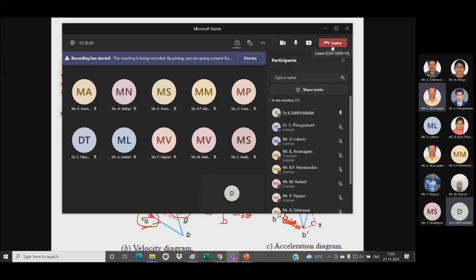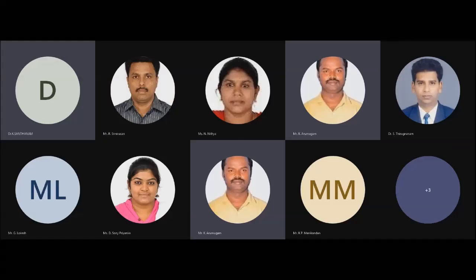For the velocity polygon, we have to draw the perpendicular lines. For the acceleration polygon, we have to consider two accelerations: one is radial acceleration and the other is tangential acceleration. For radial acceleration, we have to draw a parallel line. For tangential acceleration, we have to draw the perpendicular line. So if you have any queries, you can raise them.